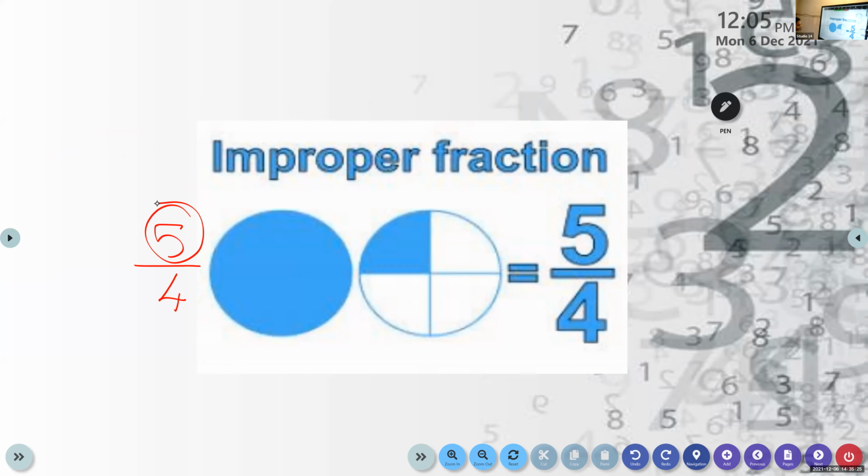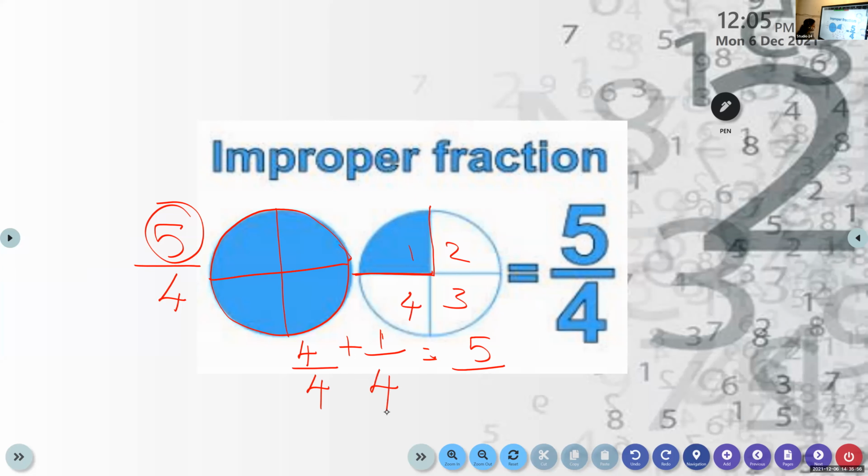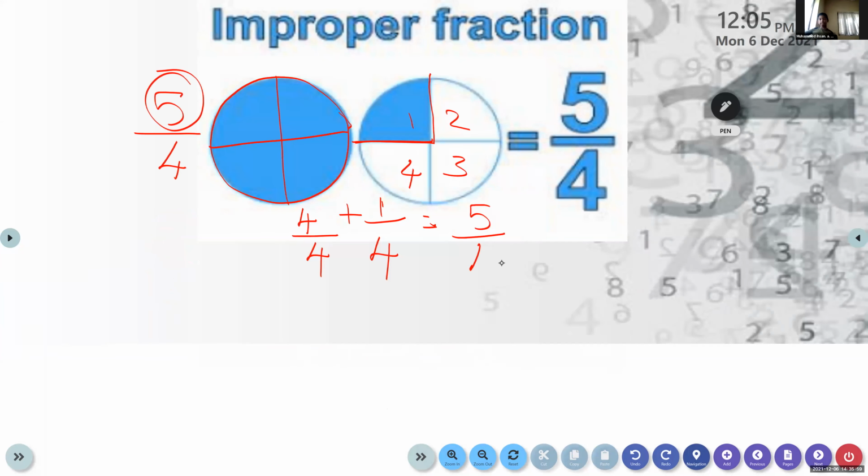A numerator greater than the denominator means it is improper. How do you get this fraction? It is given in the picture. So children, this is 4 by 4. We learned this for addition of like fractions. Here we have 1 by 4, and here 4 by 4 and 1 by 4. So it is 4 plus 1, 5. Here it is 1, 2, 3, 4 parts, 1 by 4 parts. So it is 5 by 4.